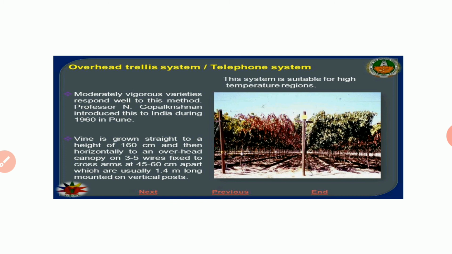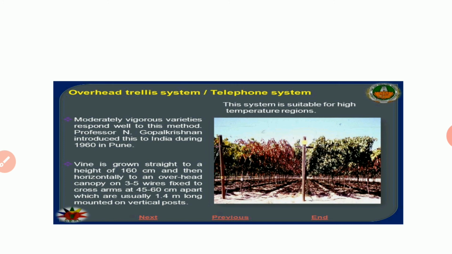So this is the reason why this system is suitable for high temperature regions, because the plant is allowed to grow above the ground, that is a height of 160 centimeter, because in high temperature regions the temperature above the ground surface is high, so the plant is allowed to grow above the height of 160 centimeter, that is up to 5 feet. So this is the reason that the system is suitable for high temperature regions.